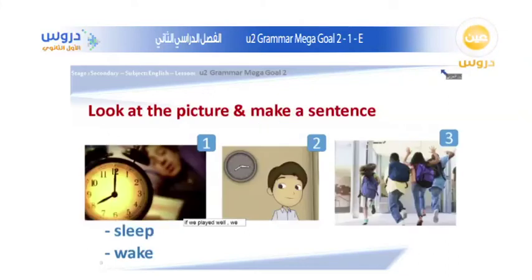So now moving on, look at the picture and try to make a sentence. As you can see here, someone slept very early, and he wakes up very early and becomes active. He wakes up feeling very energetic. So here we can make a sentence using those two verbs.